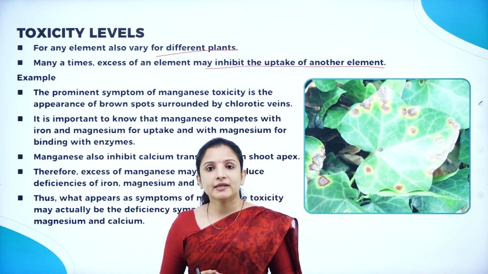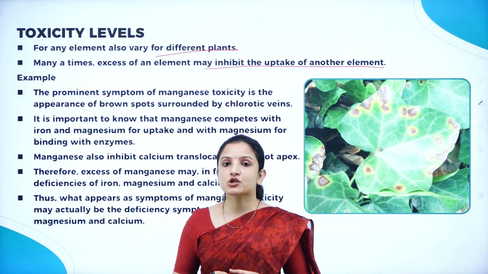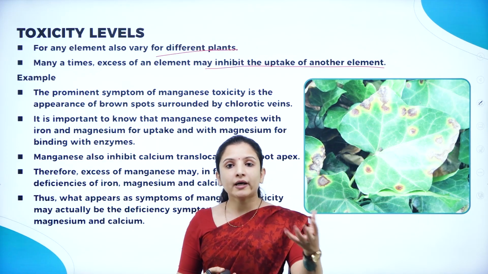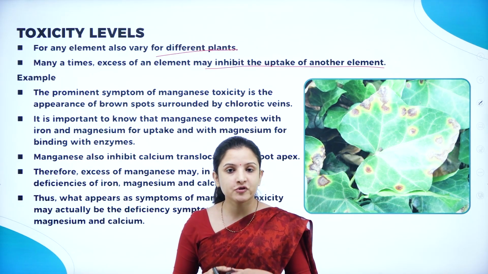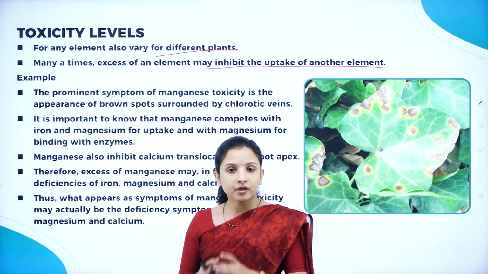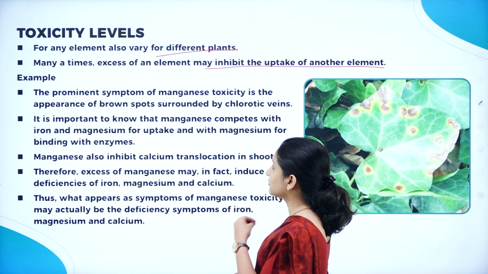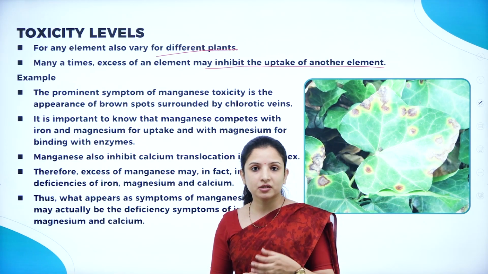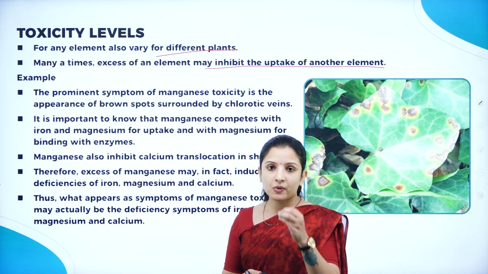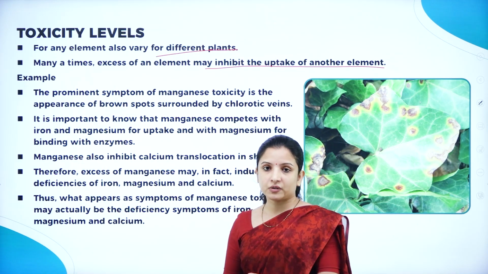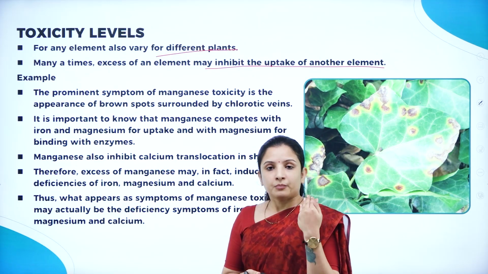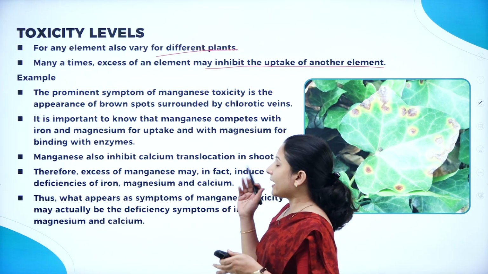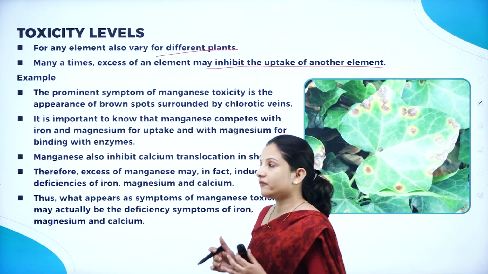While talking about the essential elements in the previous session, we had understood how one element supports the absorption of the other element, right? So here also, if we add a micronutrient above or below its critical concentration, it might inhibit the capability of the plant to absorb another micronutrient. So that is why adding the optimum value is very, very important.